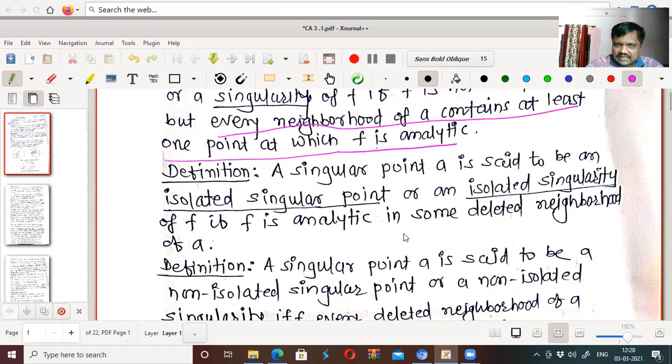Isolated means only one. In some deleted neighborhood means at every point in the neighborhood of a except a.